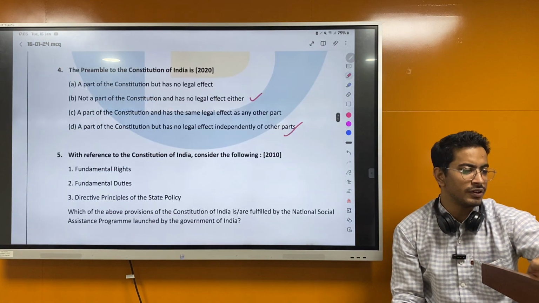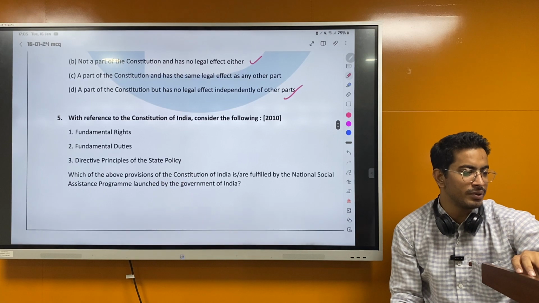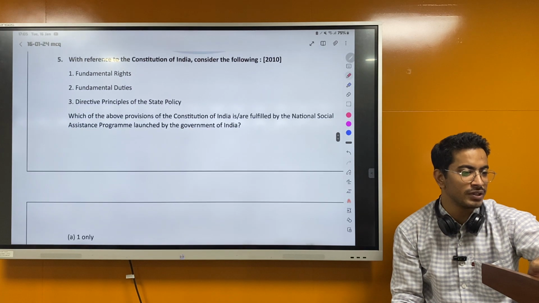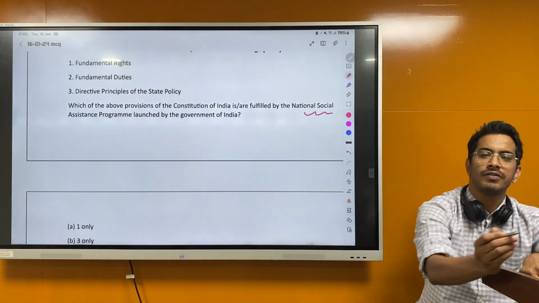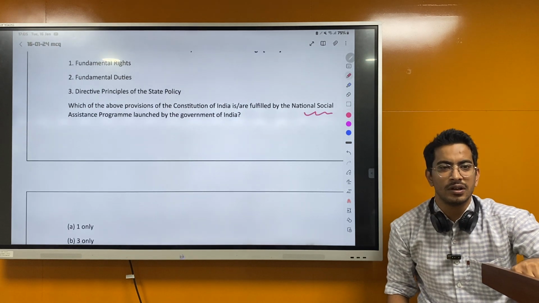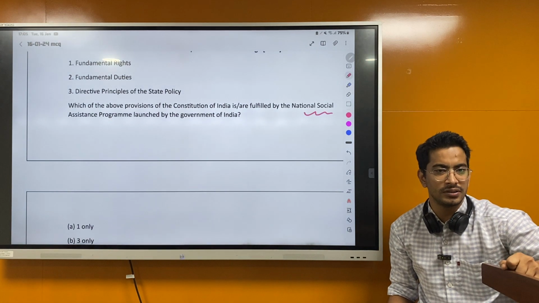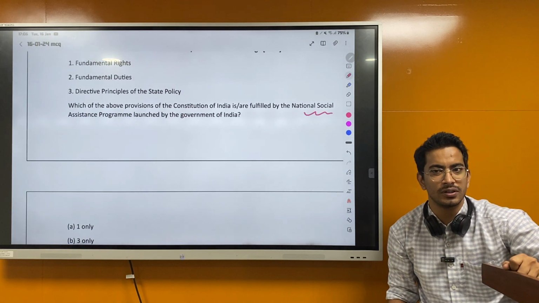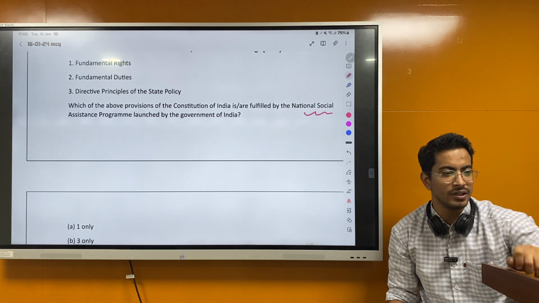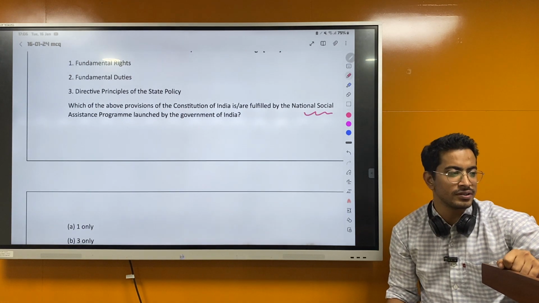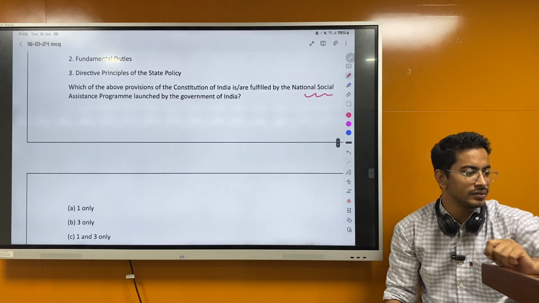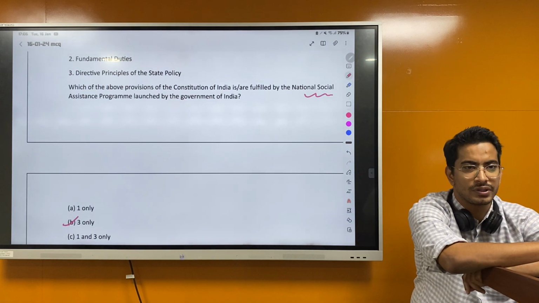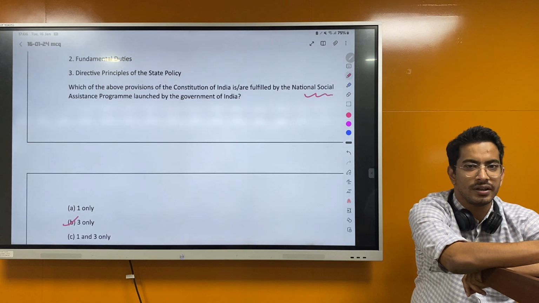Right? With reference to the Constitution, consider the following: fundamental rights, fundamental duties, DPSP. Which one of the following is fulfilled by the National Social Assistance Program launched by the government? I have given you two types of democracy. What do fundamental rights give? Political democracy, right? I have told you it denotes political democracy. What does DPSP denote? Social and economic democracy. So this is a social assistance program. Then what is the answer? DPSP, right? I told you that last class. Fundamental rights denote political democracy, and DPSP, social and economic democracy, right?